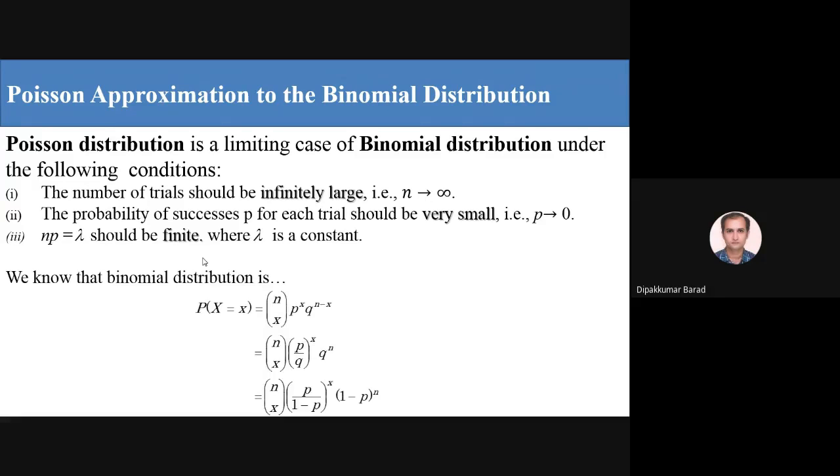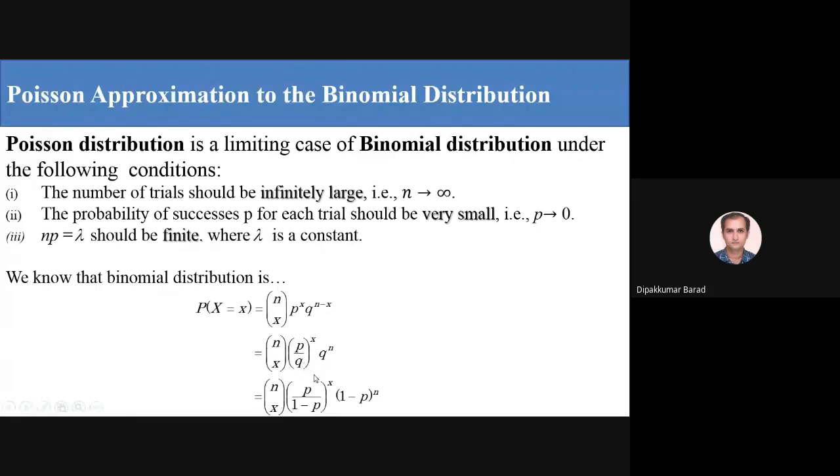Now we already know the binomial distribution: P(X = x) is equal to nCx p raised to x q raised to n minus x. So for nCx, q raised to n minus x is q raised to n upon q raised to x. So we get (p by q) whole raised to x into q raised to n, and q can be represented as 1 minus p.